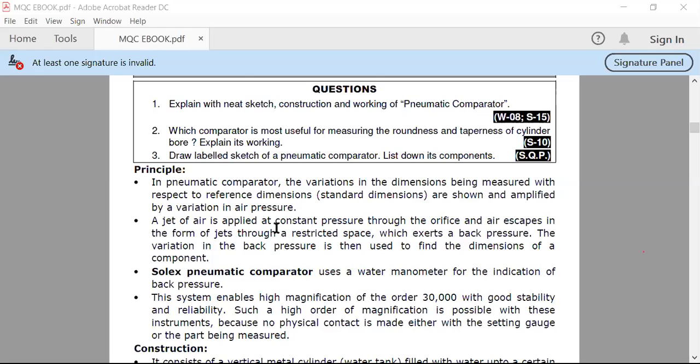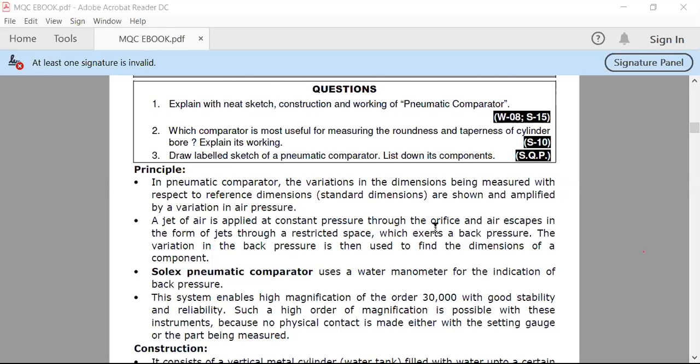Like that, a jet of air is applied at a constant pressure. Jet of air means a bunch of air passing through a small diameter nozzle, which is called a jet. A jet of air is applied at a constant pressure through the orifice. Orifice means a small diameter hole, or you can say simply part of a nozzle. Orifices and venturimeters are already covered in your fluid mechanics, so you also know what an orifice is. An orifice is simply a small diameter entry point.